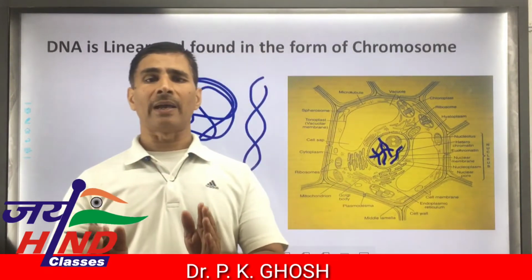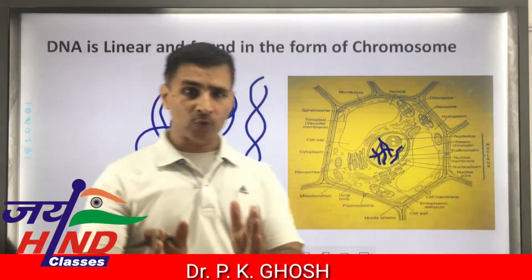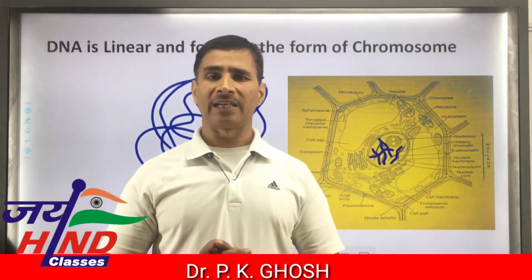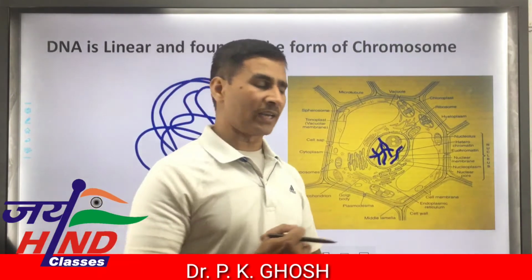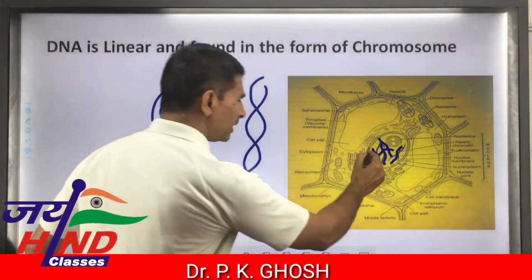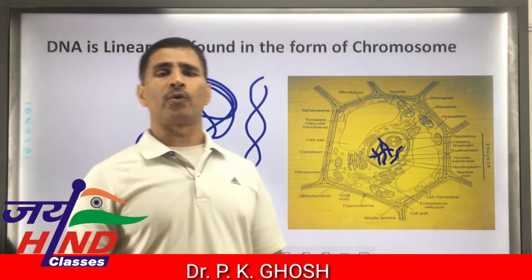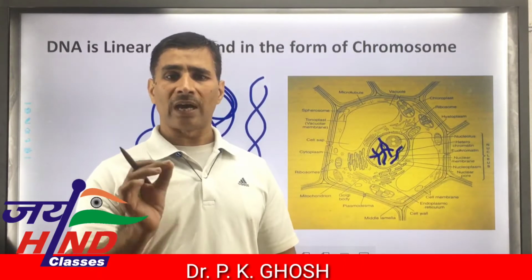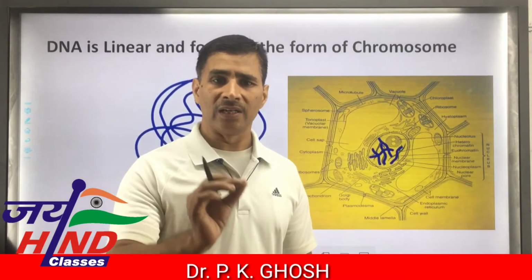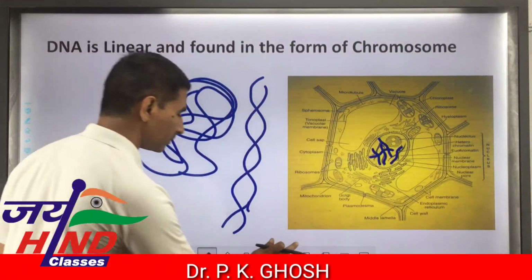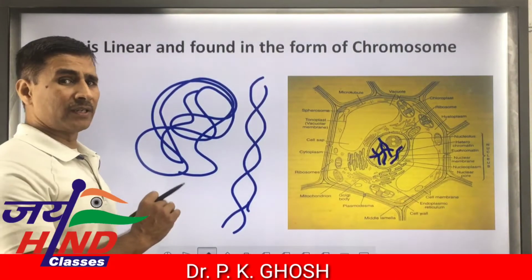The term chromosome was coined by Waldeyer in 1888, but the chromosome was discovered in 1842 by Nägeli. This chromosome consists of nucleic acid, mainly DNA and RNA, and histone protein. Therefore, chromosomes are called nucleoproteinous threads, where DNA is found in linear form, but it is circular or loop-like in prokaryotes.